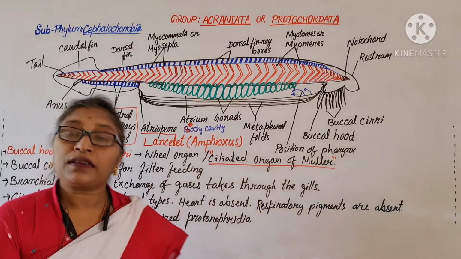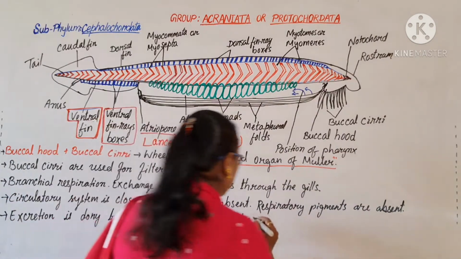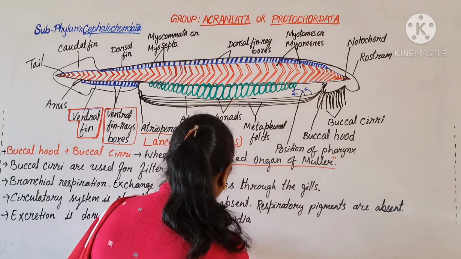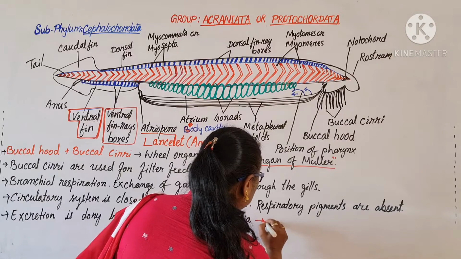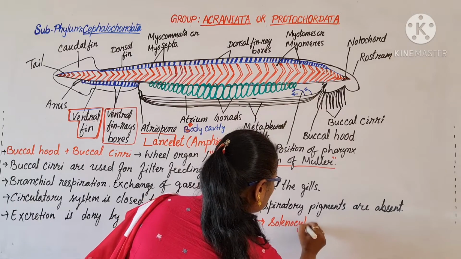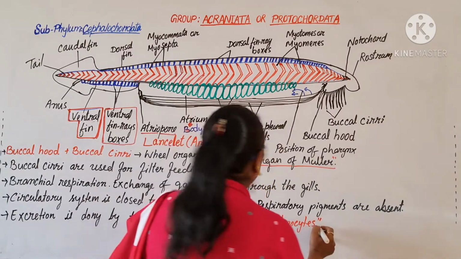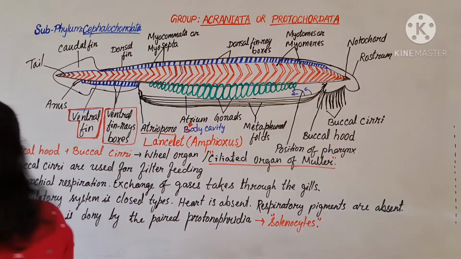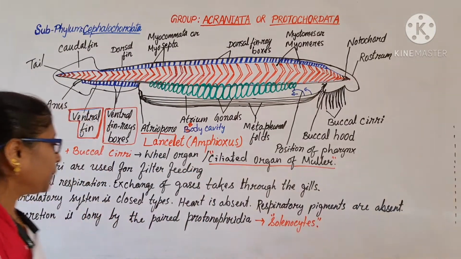Protonephridia consist of solenocytes, specific cells, which perform the excretion in cephalochordates, that is Amphioxus or lancelet. Okay?